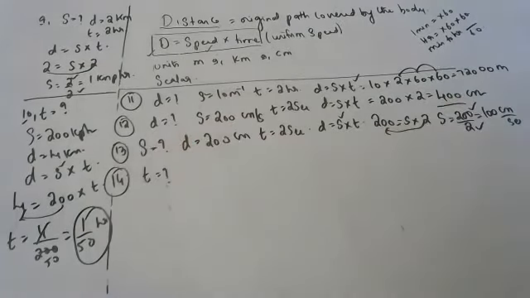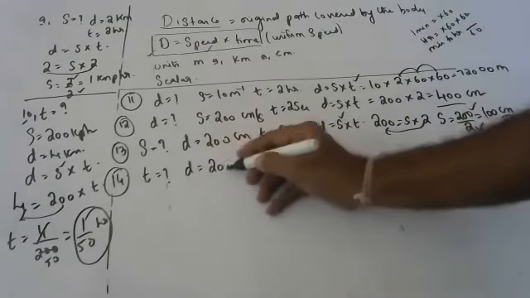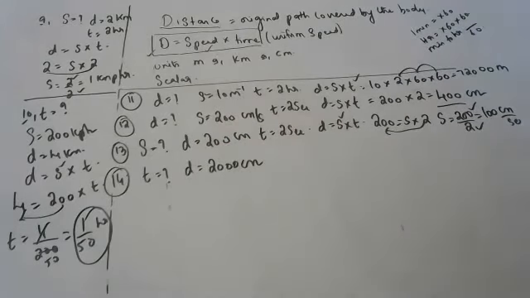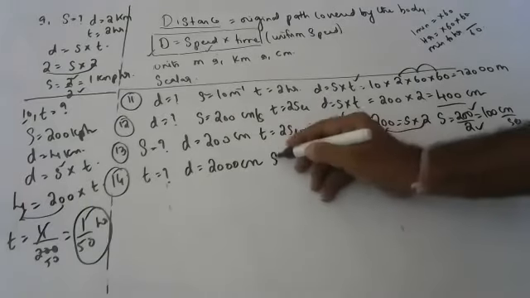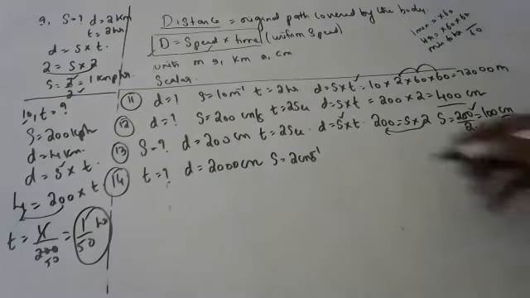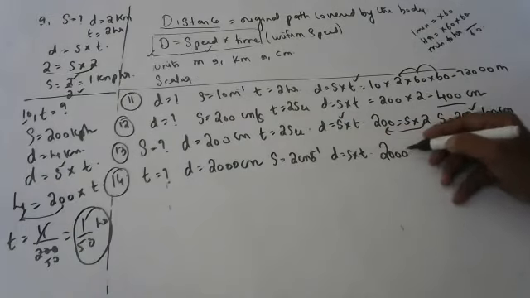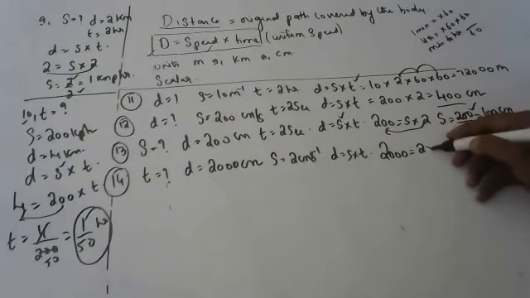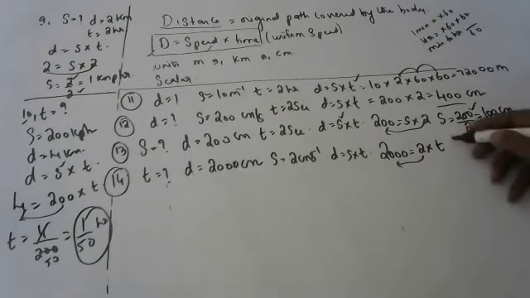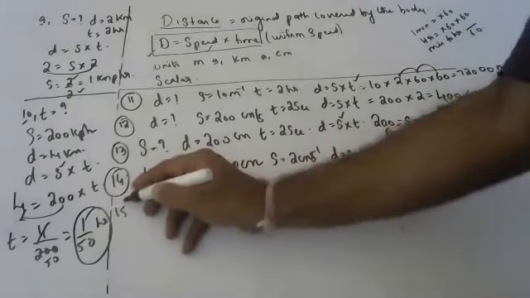Find the time. The body covers 2000 centimeters with a speed of 2 centimeters per second. Distance equals speed into time. 2000 equals 2 centimeters per second into time. So the answer is 1000 seconds. Yes, sir. Jiten.